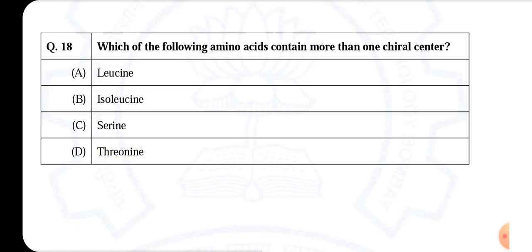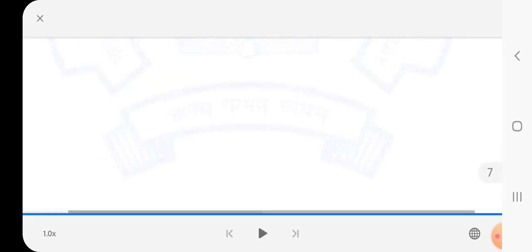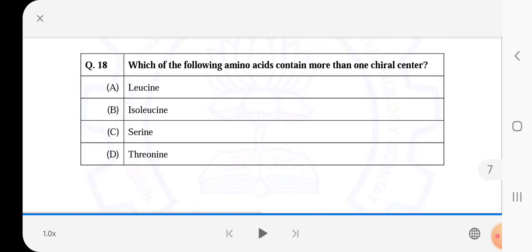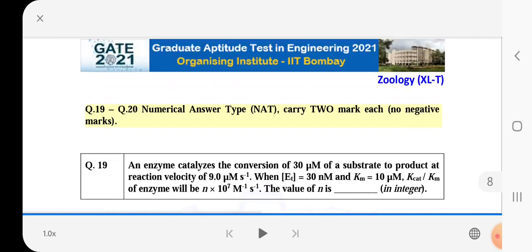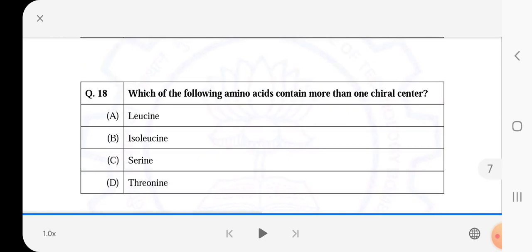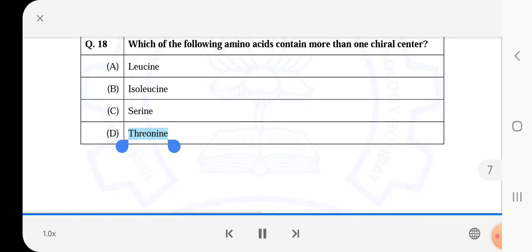Q.19 and Q.20, numerical answer type, NAT, carry 2 marks each, no negative marks.